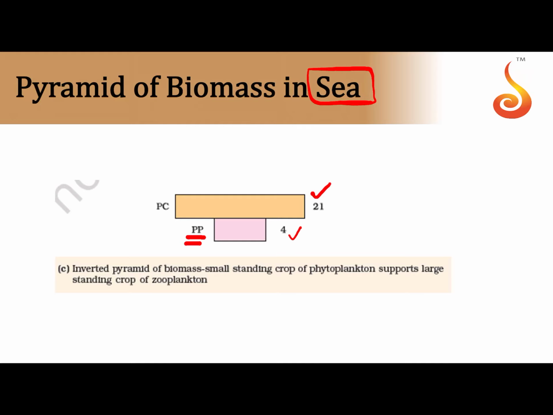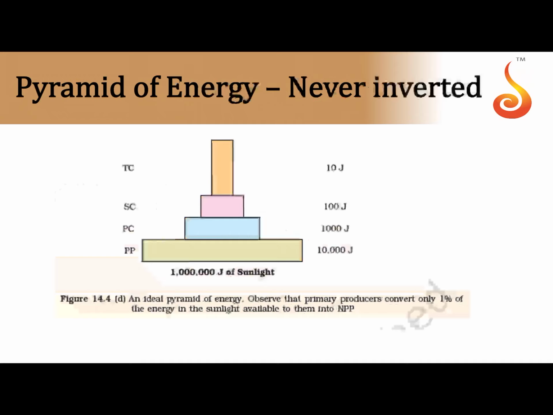Because you are taking into account biomass, and because these primary producers, the phytoplankton, are very tiny, their biomass is very less in comparison to the fishes that occupy the second trophic level. Say for example, you have the primary consumers, which are the fishes. Because the biomass of the fishes is greater than the biomass of the tiny phytoplankton which fix the solar energy, in the aquatic ecosystem or the sea, the biomass pyramid becomes inverted.